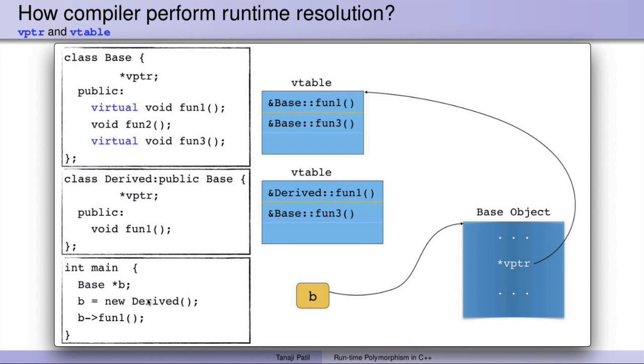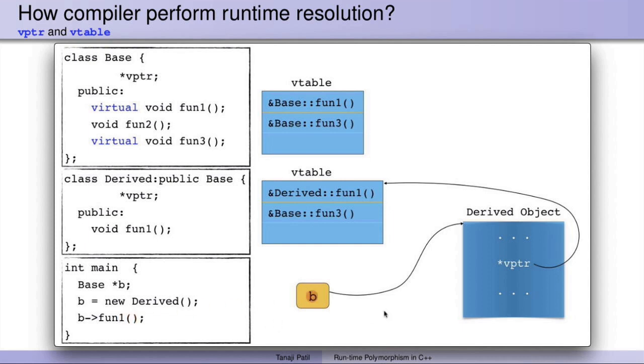Now this main function creates the object of the derived class. So this object will be modified. So the constructor of the derived class will be called and it creates an object of derived, and now vptr will point to the vtable of the derived class. So whenever we are making use of this b to call any virtual function, it will follow the pointer to go to the derived object. It will find the vptr, and now vptr points to the vtable of the derived class where it will find the address of the proper function. So this is how, even though the data type of this pointer is base, it calls the